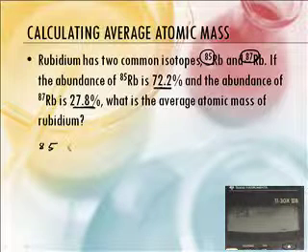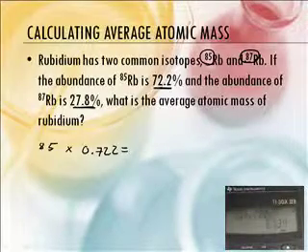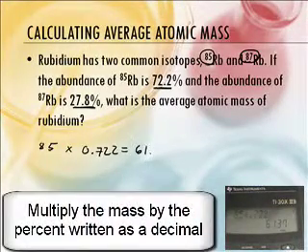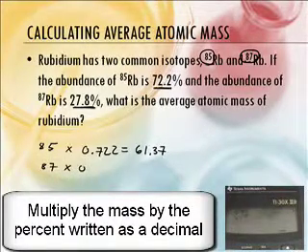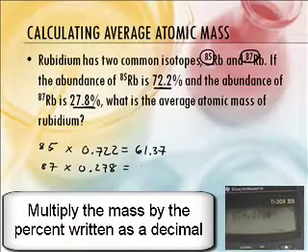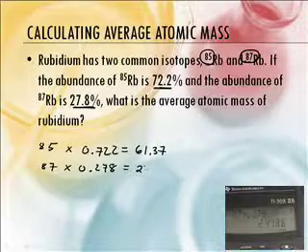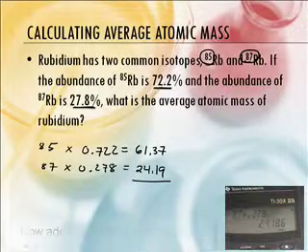We then times that by the percentage, which is 0.722. And that comes out to 61.37. Okay. And then rubidium 87 has a percentage of 0.278 or 27.8%, and you get 24.19. And then of course you'd add them up.